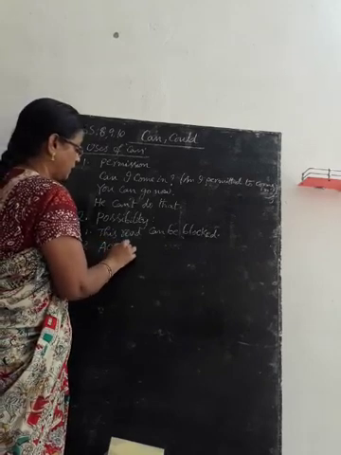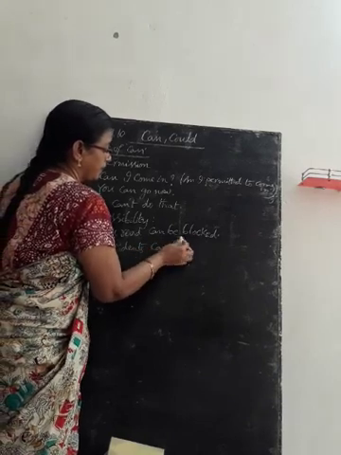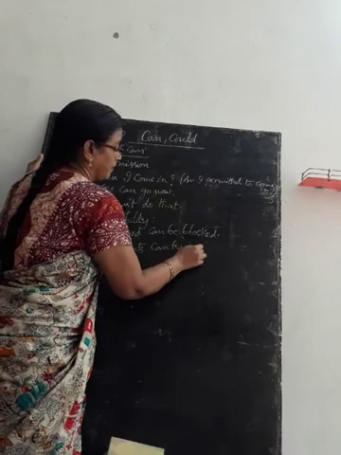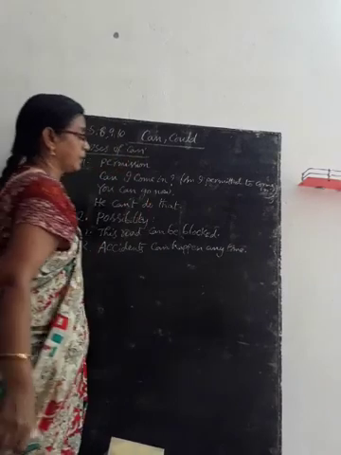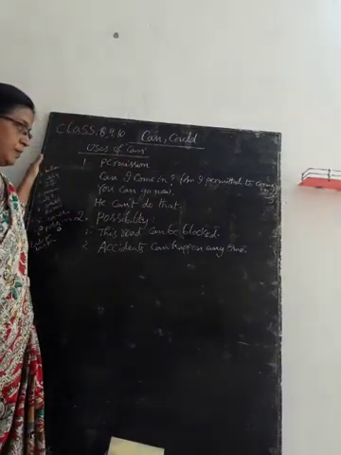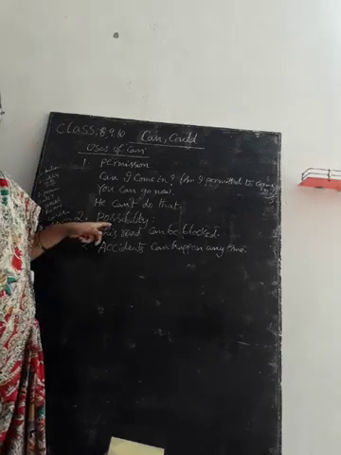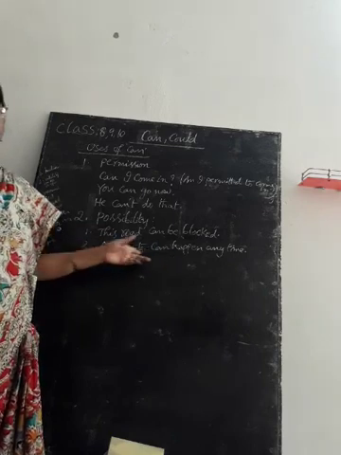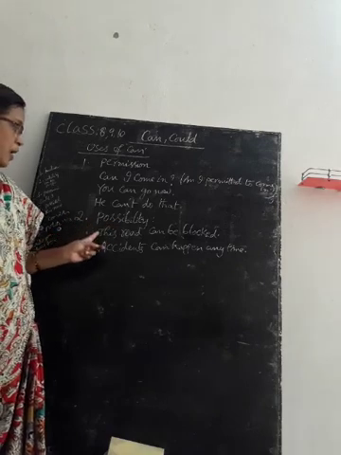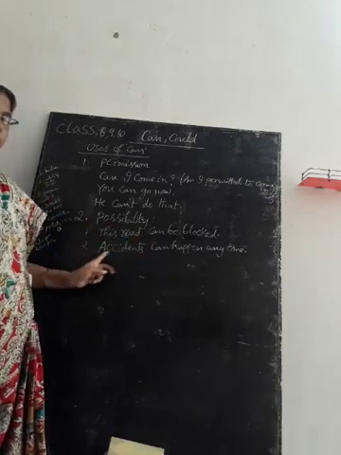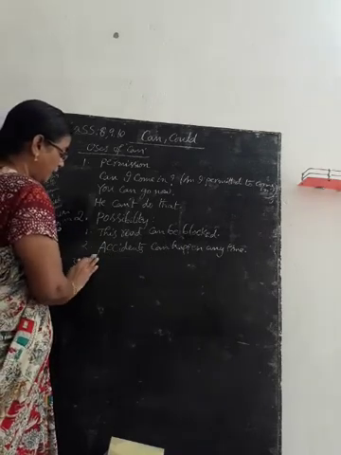Another example. Accidents can happen anytime. There is a possibility for the accident to happen anytime. So, modal auxiliary verb can is used to indicate possibility. This road can be blocked. Accidents can happen anytime.